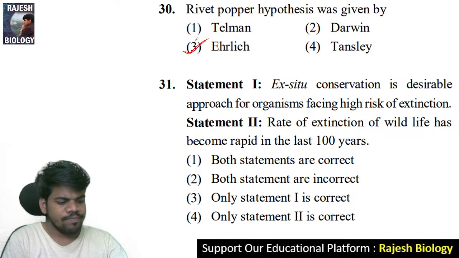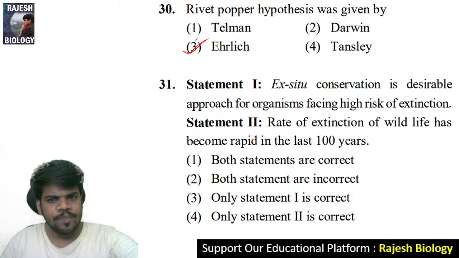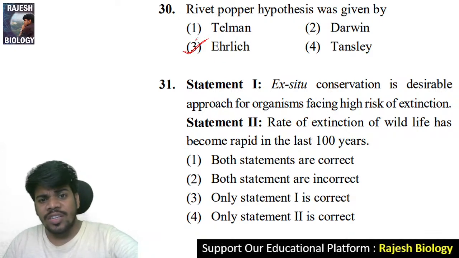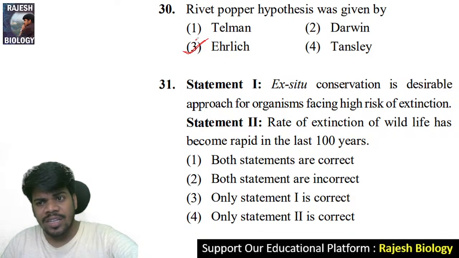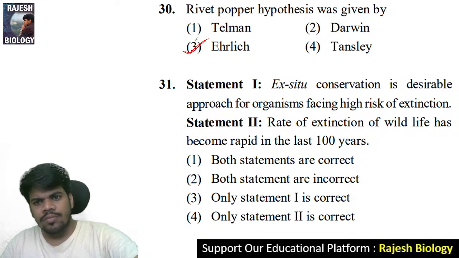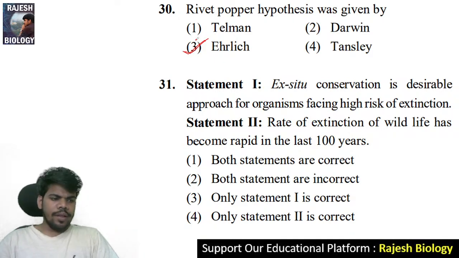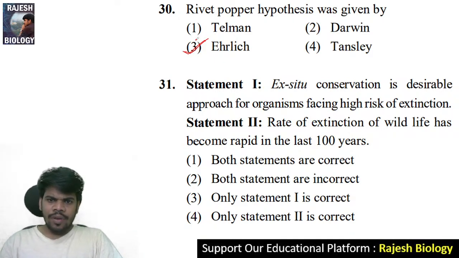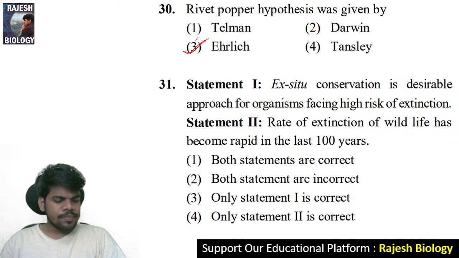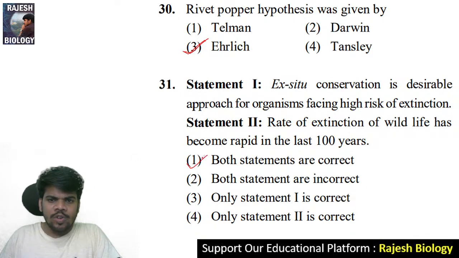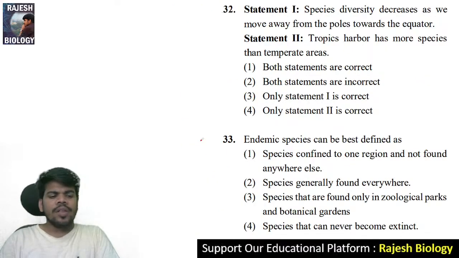Statement 1. Extensive conservation is a desirable approach for organisms facing high risk of extinction. Correct actually. Statement 2. Rate of extinction of wildlife has become rapid in the last 100 years. That's also correct. So both statements are correct. The right answer should be 1. Question 32.